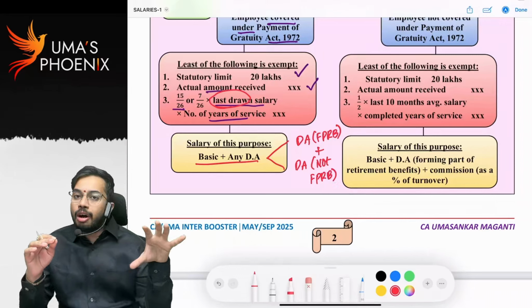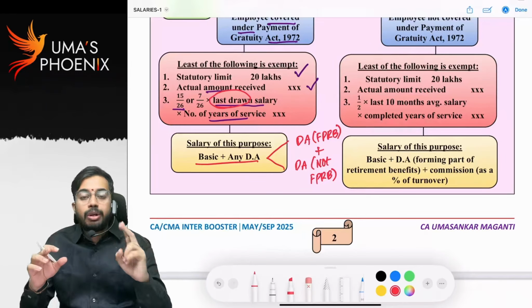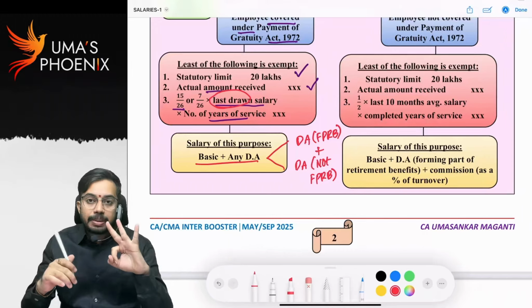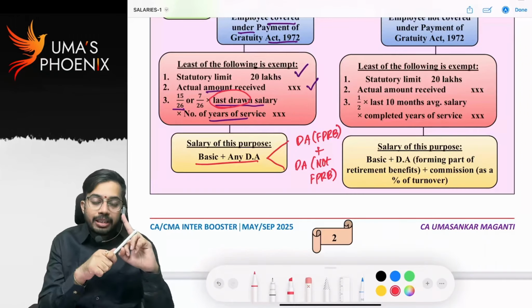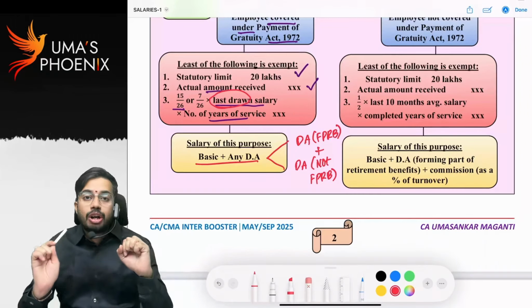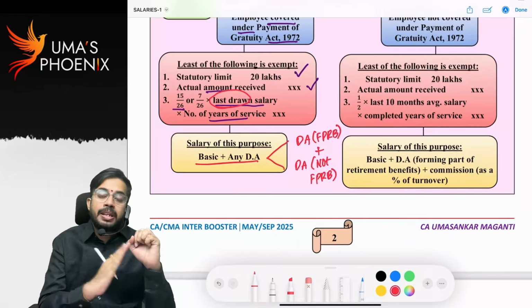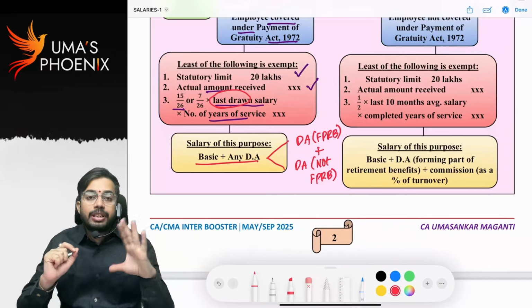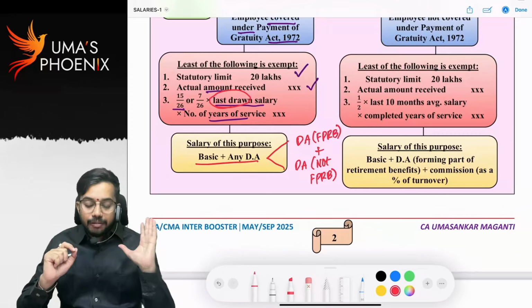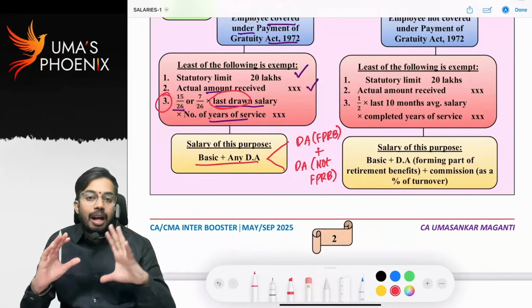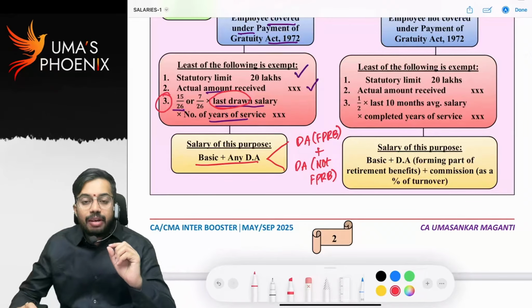So government employee after retirement, fully exempt. Private employee, two classifications are there. If he is covered under Payment of Gratuity Act, exemption will be allowed in 3 steps. Statutory limit 20 lakhs, or actual gratuity received, or 15 by 26 into last drawn salary into years of service. Last drawn salary means salary immediately preceding the month of retirement. Salary definition for this purpose is basic plus any DA, DA forming part of retirement benefits, or DA not forming part of retirement benefits. The first and second steps are easy, the third step is the critical one, which you will understand once I explain the problem. Shall we see the problem?